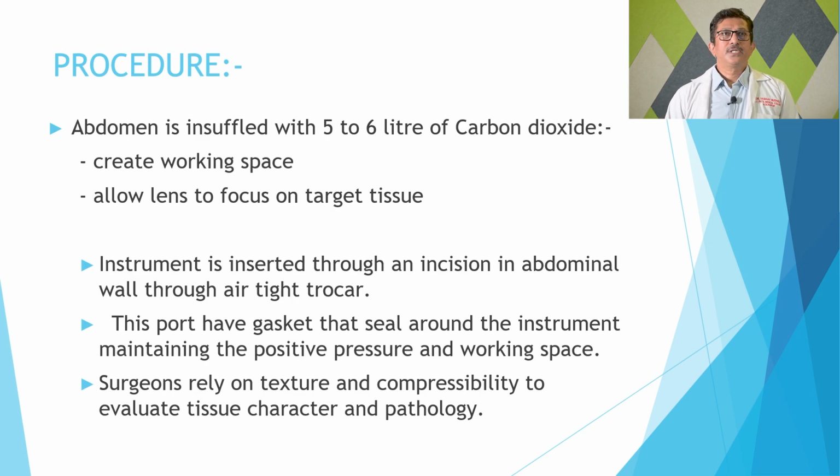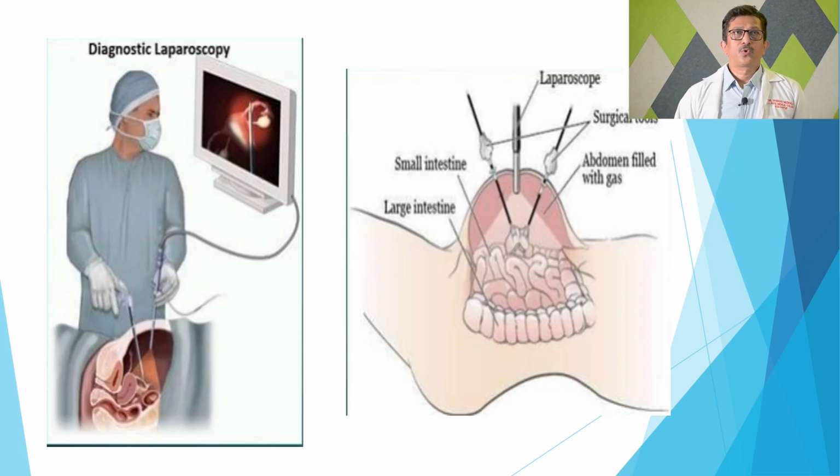This is the pictorial presentation in the intraoperative room, how the surgeon is standing next to the patient, and this is how after CO2 the anterior abdominal wall looks like a dome, and it gives you a working space where you can put in your instruments and you can look at the screen and operate, and this is called hand-eye coordination. So the surgeon's hand is outside, his eyes are looking towards the monitor, and he has to coordinate his eye and hand movements to perform the procedure.